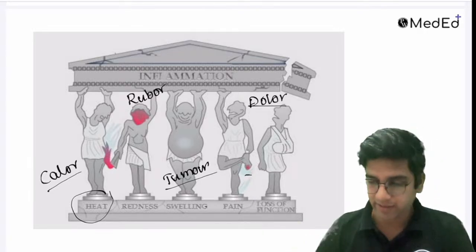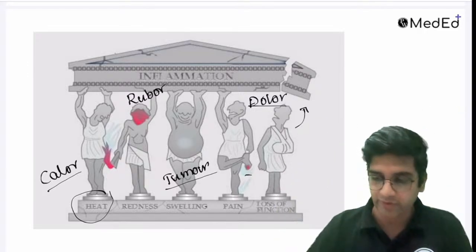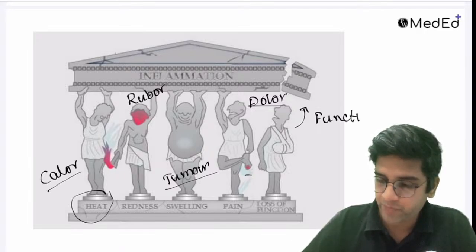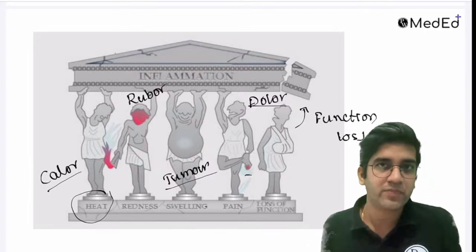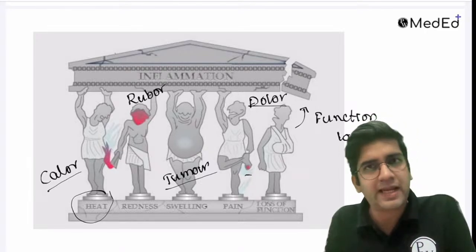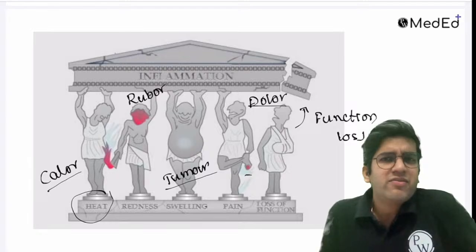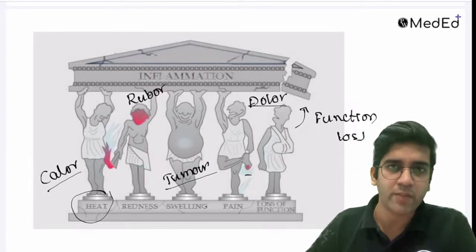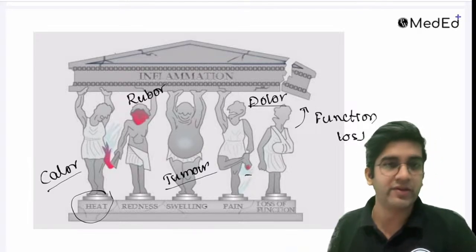That's analgesia, right? And this guy is not holding the bridge or holding the top one, right? That's loss of function. Okay, that's functio laesa, or loss of function. This is true for everything. Every inflammation is going to have these cardinal signs. When you have arthritis, arthritis is inflammation. The knee joint will swell, the knee joint will pain. If you touch the knee joint, it will be warm. And obviously, you will not be able to move the knee joint, right? So this is true for everything.